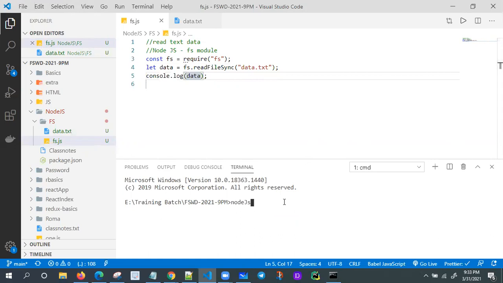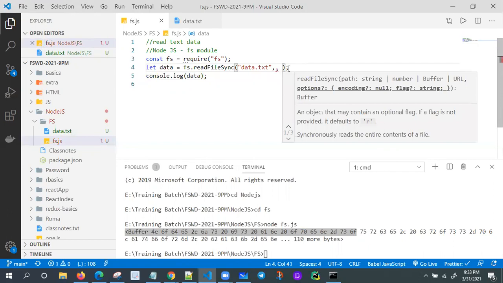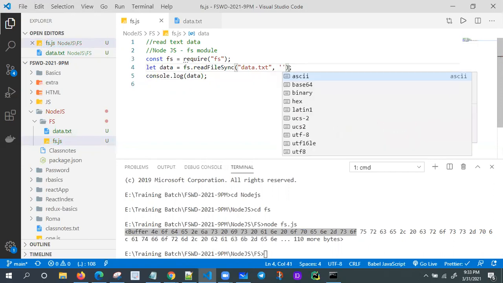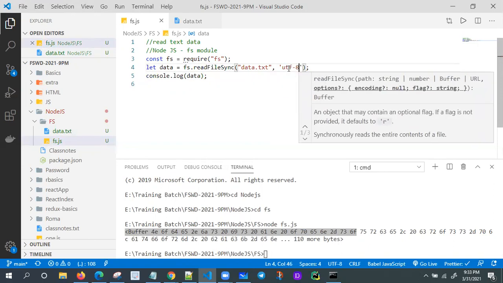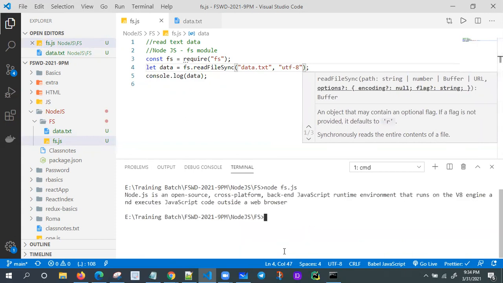Node.js, cd node.js, navigate to fs, and node fs.js. We are getting buffered format, byte code format. Why? Because while reading, we need to provide the conversion format also. You just need to pass UTF-8. Now try this one. We are reading the data successfully.